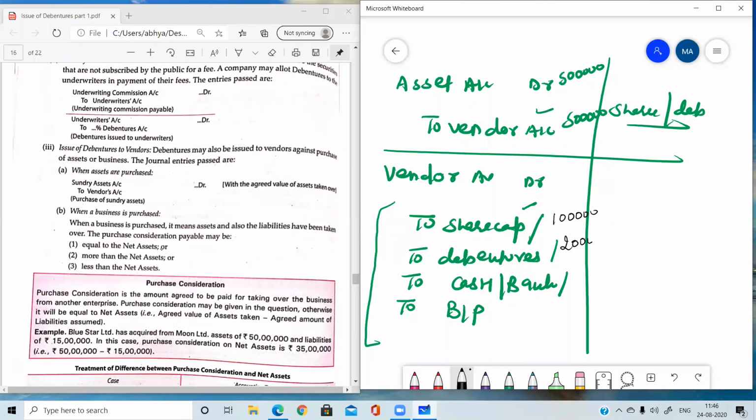2 lakh rupees are paid by issuing debentures. And 50,000 is paid, 1,50,000 is paid through bank, so cash will not be there. And for the balance, a bill was accepted. So now we have to consider what is the balance amount. 2, 3, 4, 50. So the balance amount is 50,000. For that amount, the BP account will be credited. So this is the complete treatment for when the debentures are issued to the vendors.